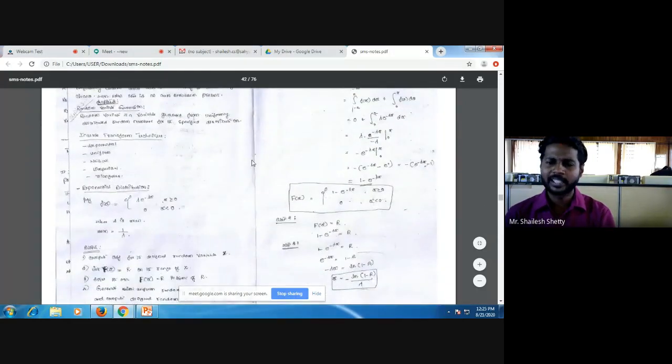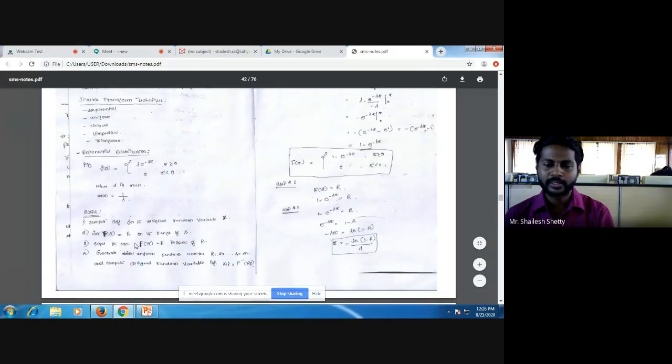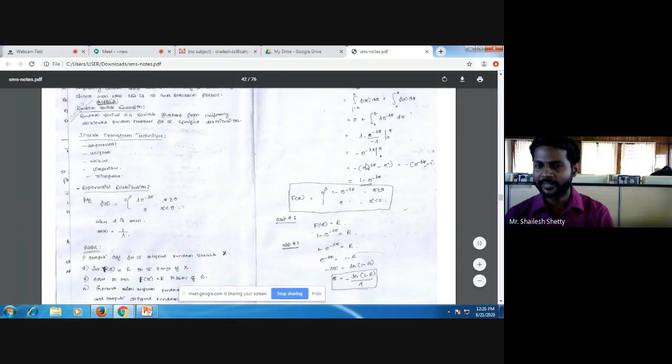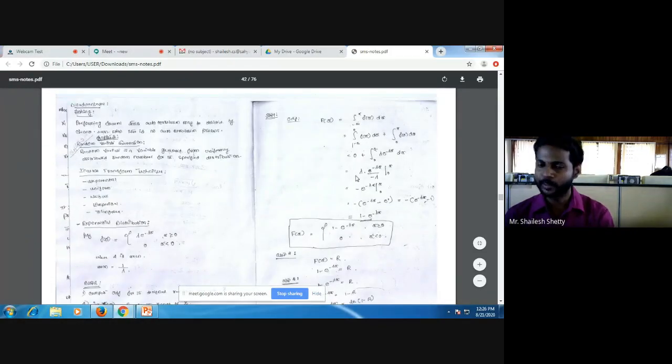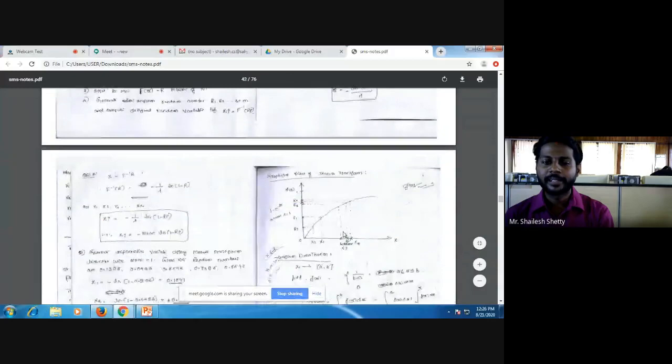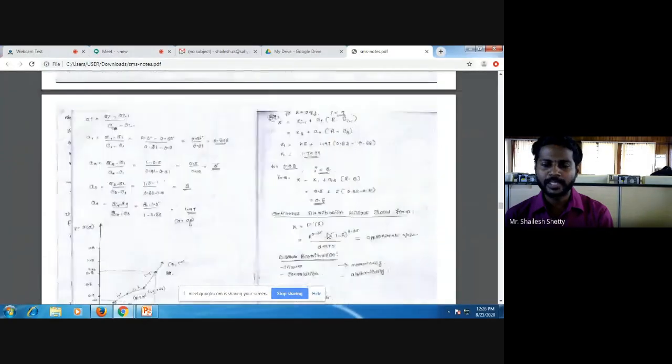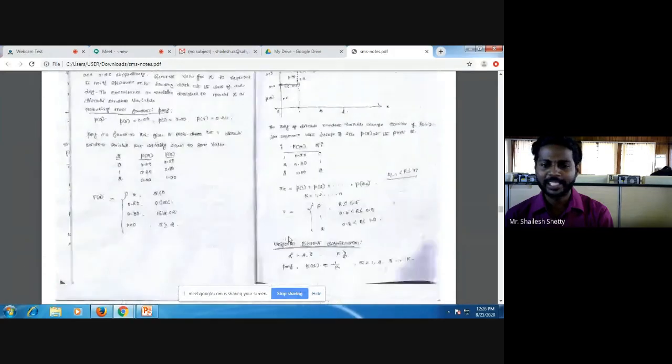Here, just remember this derivation, inverse transform technique, we have the exponential derivation, right? Where you have to set F of x equal to R, and solve for x. This derivation is there on the YouTube channel, SMMS and OS tutorials. Go there and refer to that. I have derived and solved it. This is important. Then we have a simple problem here. It's Poisson variates, guys. The most widely asked problem.